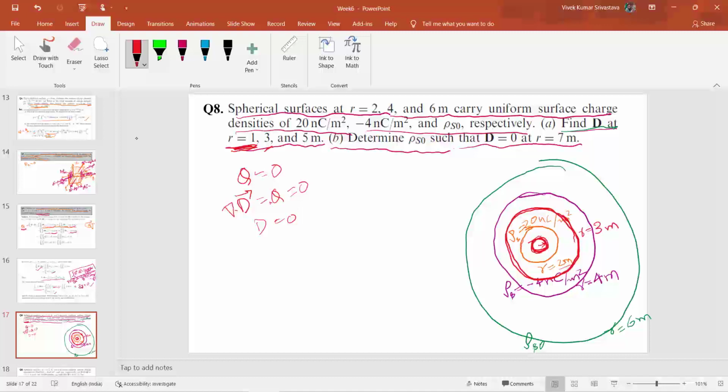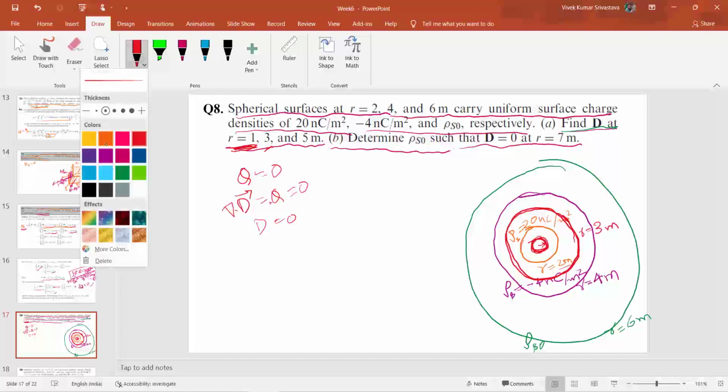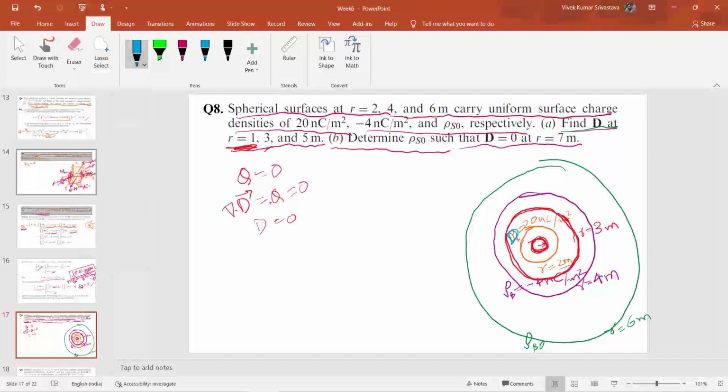First of all we have to find how much charge will be present. So here this is not charge, I'm sorry, this will be density, not charge.